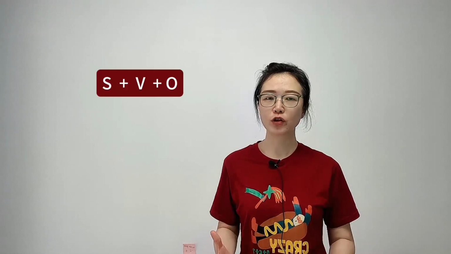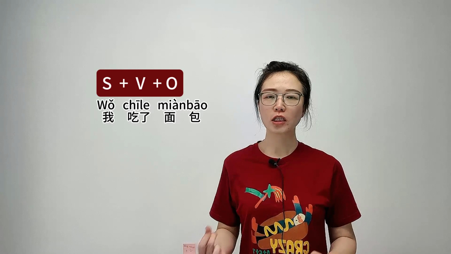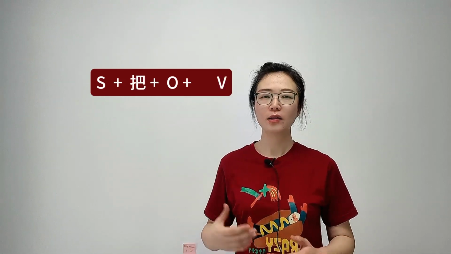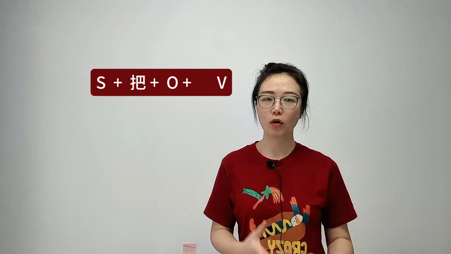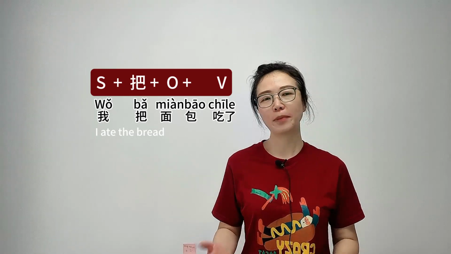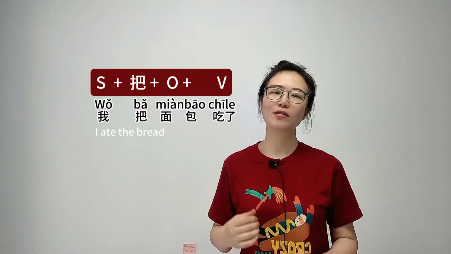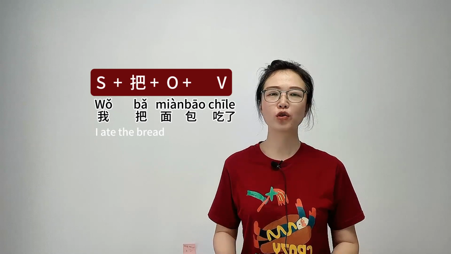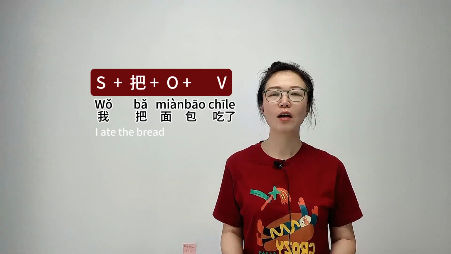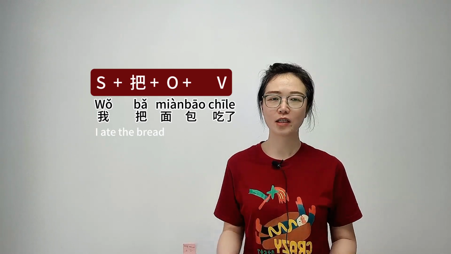Whether you're a beginner or advanced learner, we learned the majority of Chinese sentences follow this order: subject plus verb plus object. 我吃了面包. But we changed the sentence order of 把 to this: subject plus 把 plus object plus verb. 我把面包吃了. Why do we have 把 sentences in Chinese? And when it is necessary or possible to use 把 sentences, what are the rules for using 把 in sentences? So in this video, I try to explain these issues.